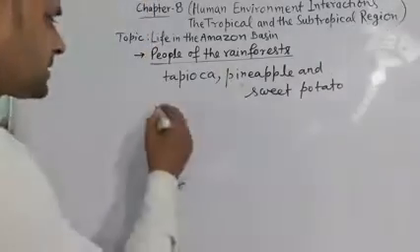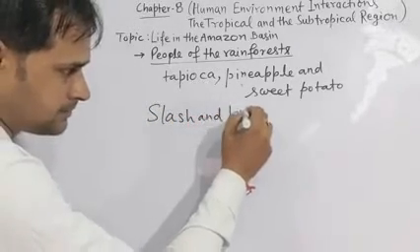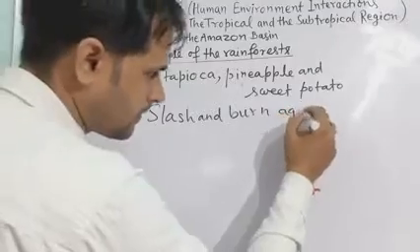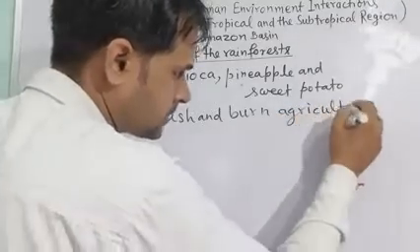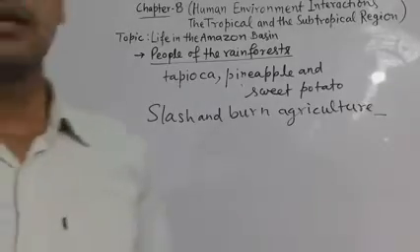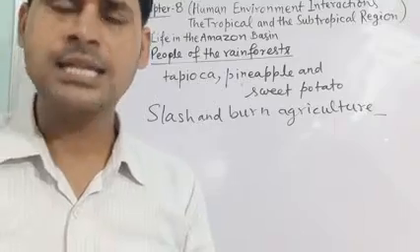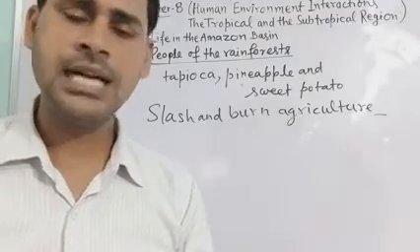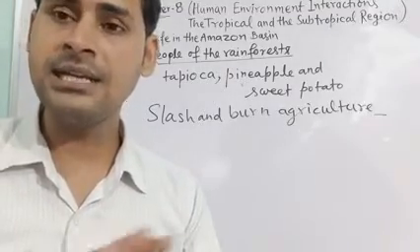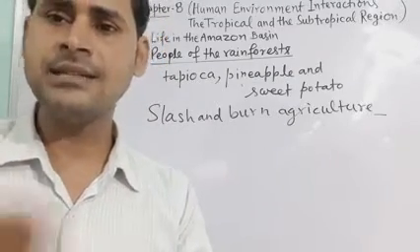Now you have to understand slash and burn agriculture. In this process, the cultivation is done on a piece of land, and first of all, the farmers clear that forest land area by slashing the trees.